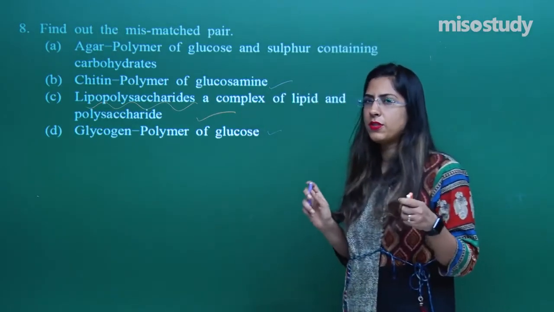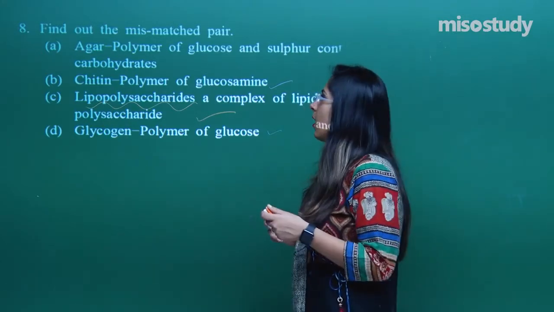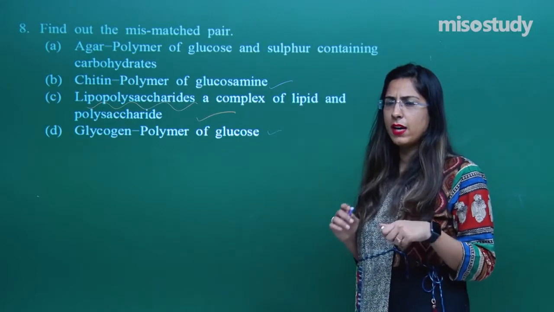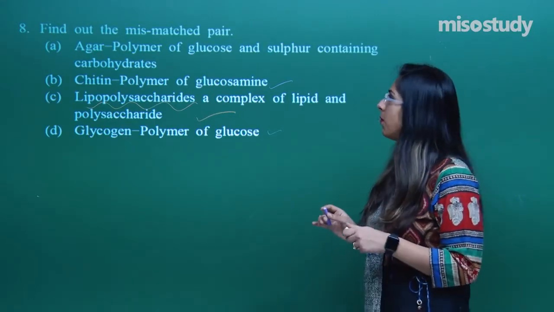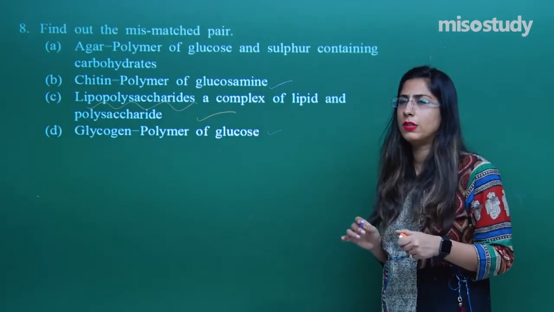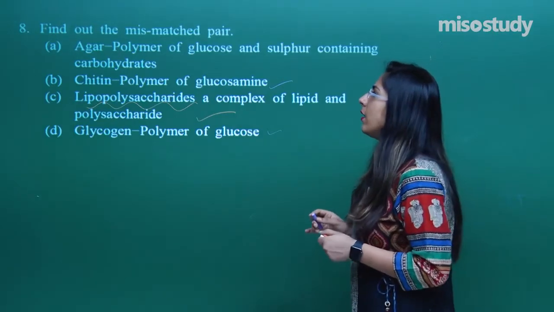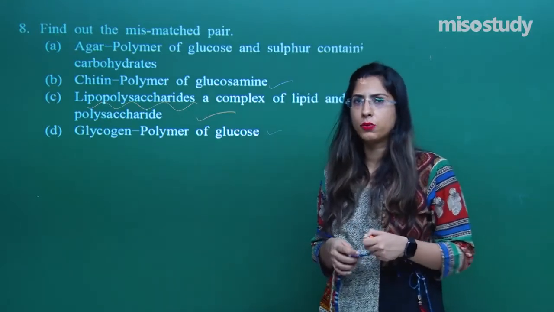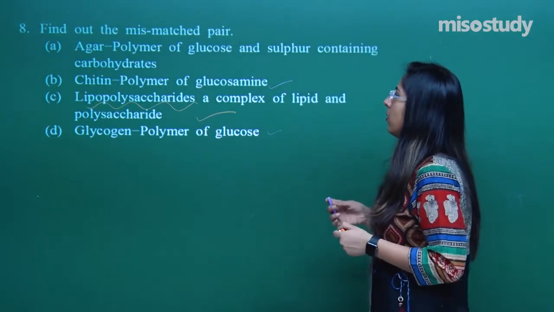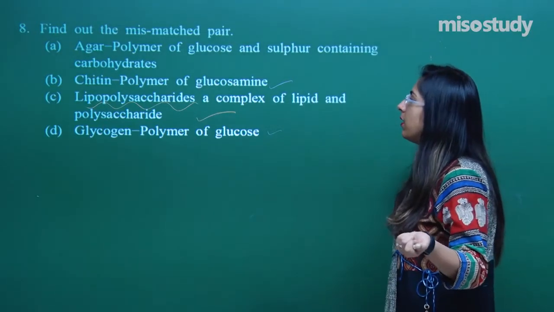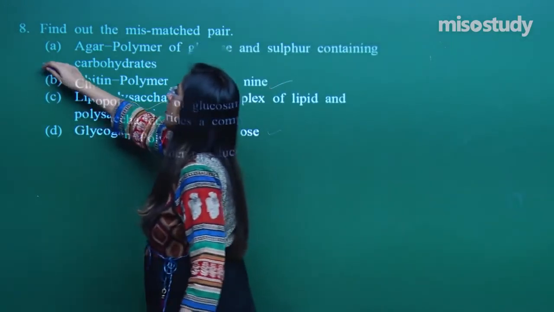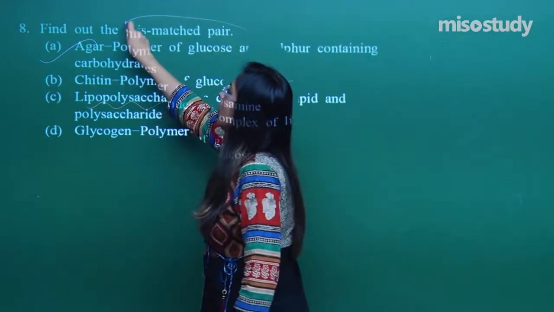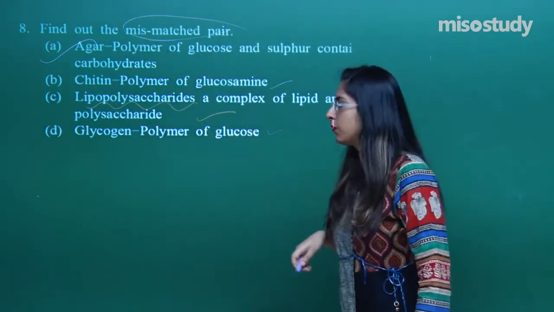That means something fishy is there in the first option. Agar is a polymer of glucose, a sulfur containing carbohydrate. Is that so? Have I ever told you that this is made up of glucose and sulfur containing? No, not at all. Agar is made up of agarose and agaropectin. This is derived from galactose. That means this is the incorrect option, and this is A. That means the mismatched one is the agar. Right?